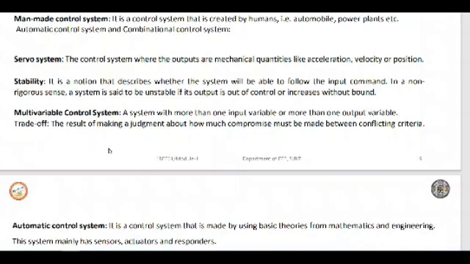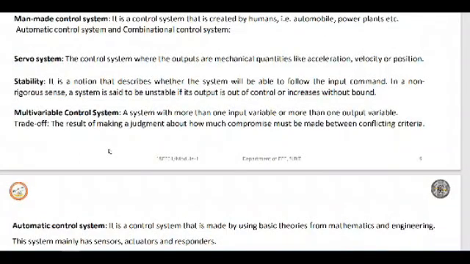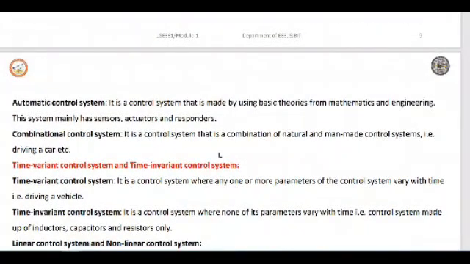Then we have the multivariable control system, the automatic control system, and the combinational control system. A multivariable control system is a system with more than one input variable or more than one output variable. In an automatic control system, all the controlling action is done automatically by itself.